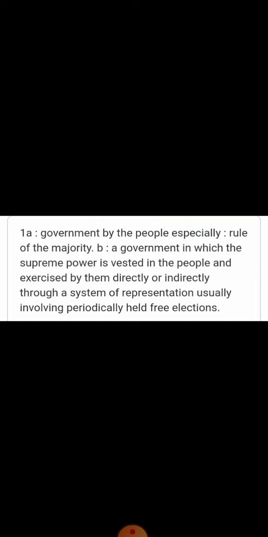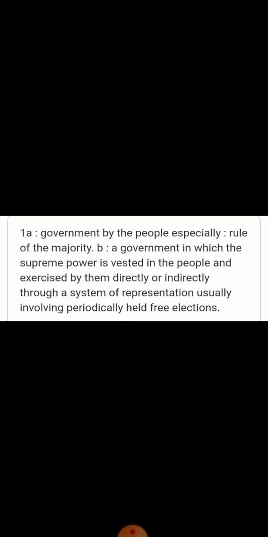And democracy means government by the people, especially rule of the majority, a government in which the supreme power is vested in the people and exercised by them directly or indirectly through a system of representation, usually involving periodically held free elections.